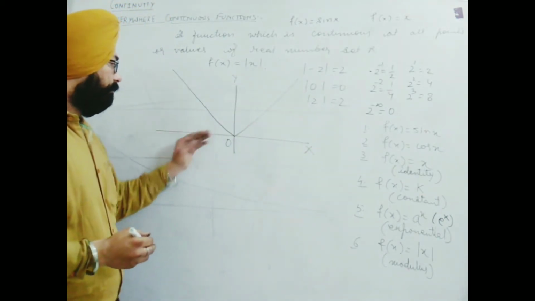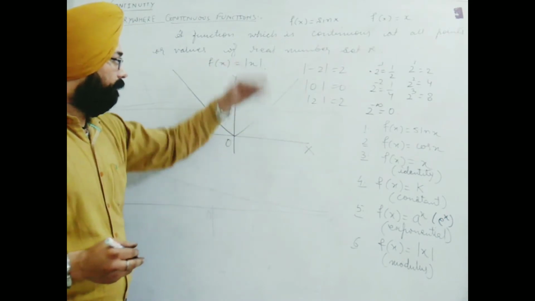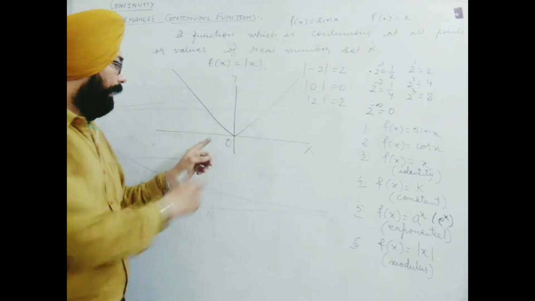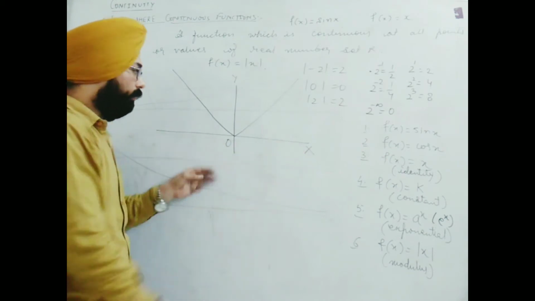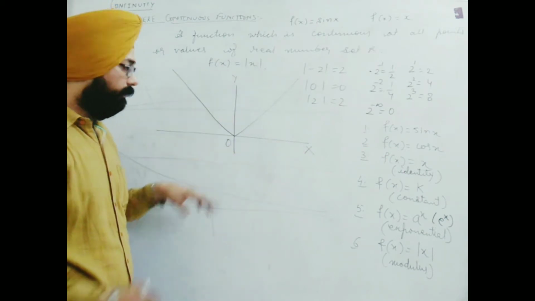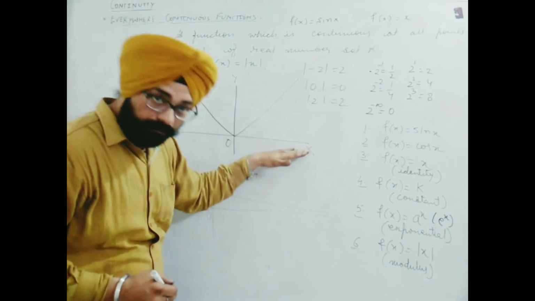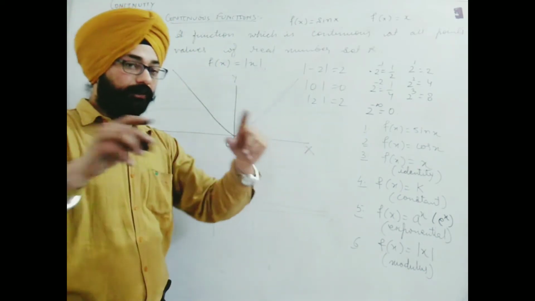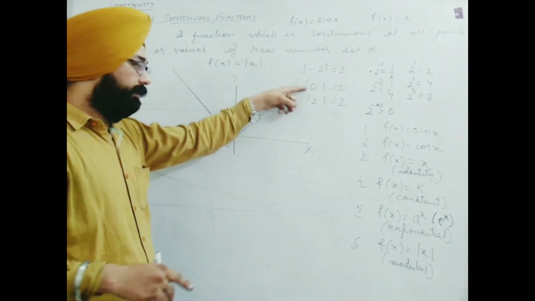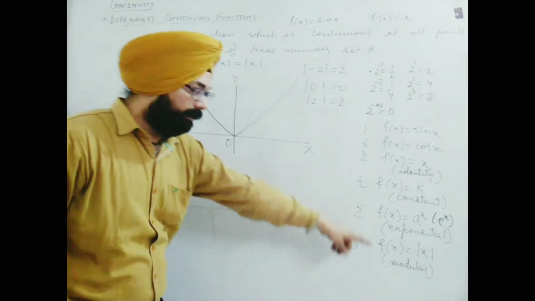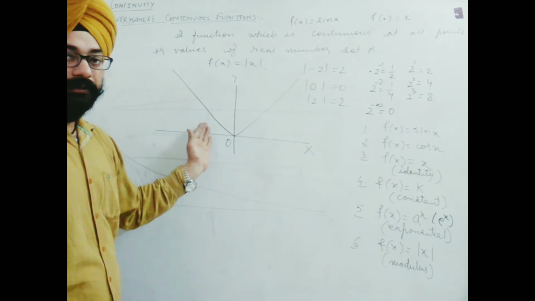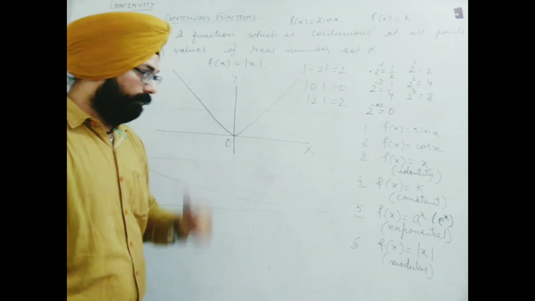For all negatives y is positive, for all positives y is positive. x may be positive and negative both, but y will remain always positive. So what I conclude is that for all negatives it is defined, for all positive x also it is defined. So it is defined for all real numbers, no break is available. That's why it is a continuous function, and everywhere continuous because it is defined for all real numbers.